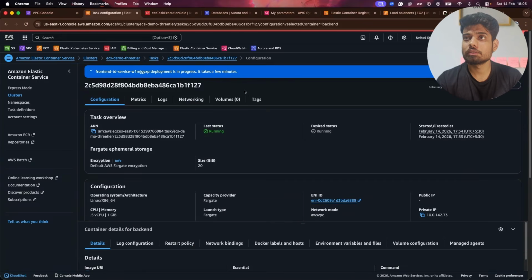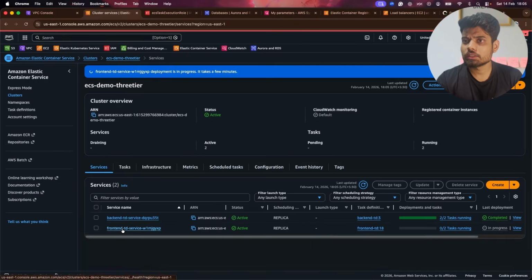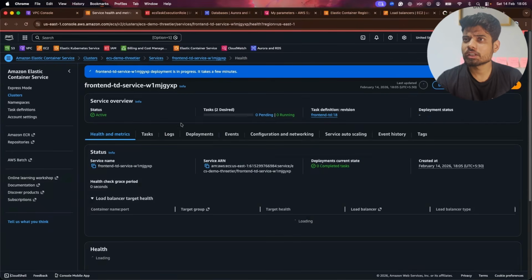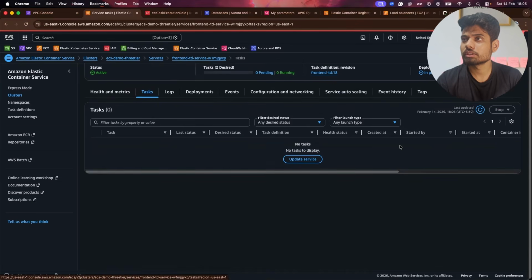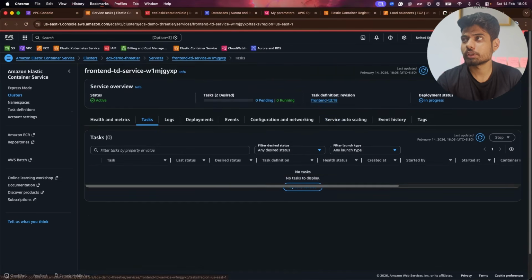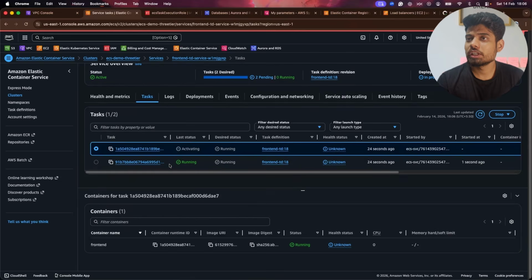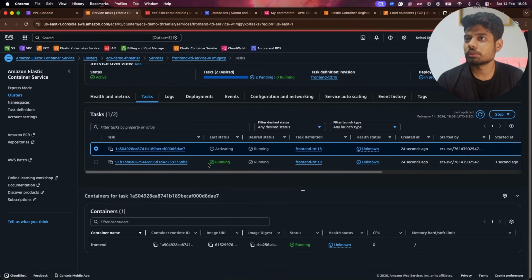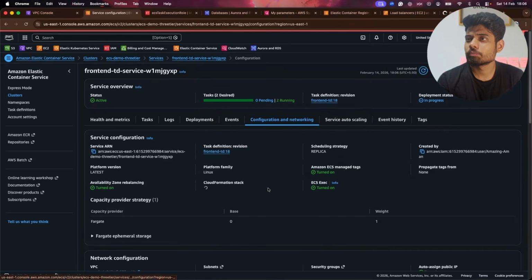Now let's see whether the front end service is deployed or not. I'll just go to the cluster, and it has started the front end service deployment. And here we are in the task, and it is okay. It's taking some time. No worries. Let's wait for it. So we can see that our container has started running, the first container. Okay, let's see the configuration and networking.